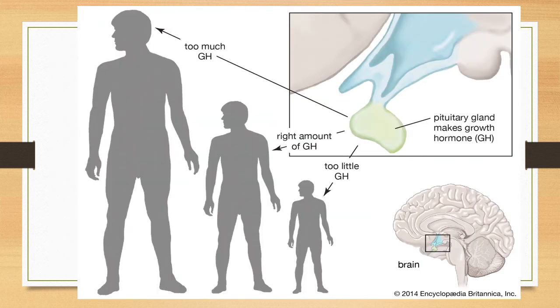Here you can see the pituitary gland, growth hormone role. If there is the right amount of GH, the middle structure, as you are. If too little GH, dwarfism. If too much GH, gigantism. This is the role of GH. If a question comes, name one pituitary hormone, surely you name growth hormone, GH. You already understood the function.